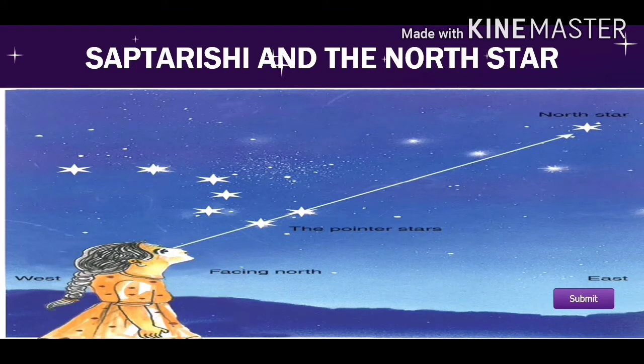So in this slide, I have given you the picture of Saptarishi and the North Star, also called the pole star. You can easily see the question mark constellation. It is the Saptarishi, and the girl is looking at the North Star. You are able to see the North Star in this way, right? And if you are not able to see the writing in the picture, you can also see it in the textbook. You have this same picture in your textbook also. Okay, now let's come to the next slide.